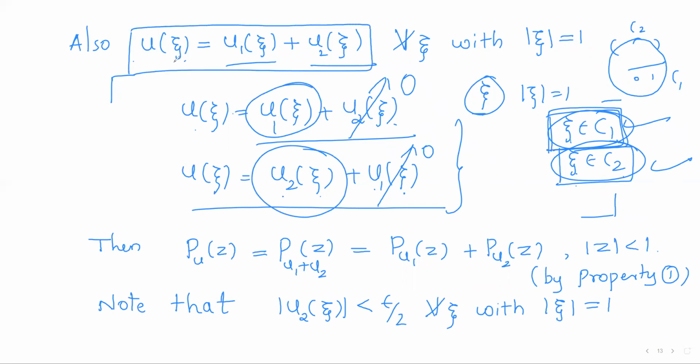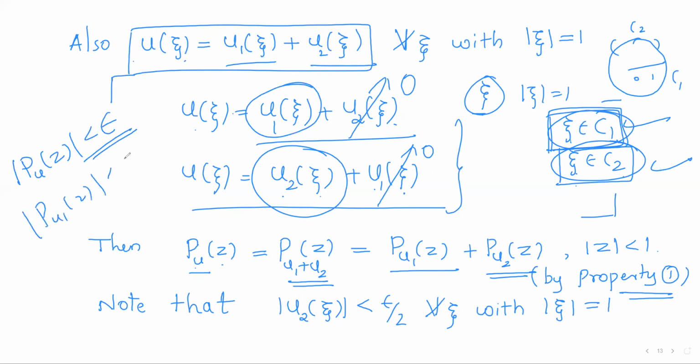So u is now the sum of two functions u1 and u2. So as u is u1 plus u2, Pu of z is Pu1 of z plus Pu2 of z. So just I am using property 1. So what needs to be proved now? We have to prove that Pu of z is less than epsilon, right? So for that we shall prove that Pu1 of z is less than epsilon by 2 and Pu2 of z is also less than epsilon by 2, so that we will get Pu of z to be less than epsilon, right?